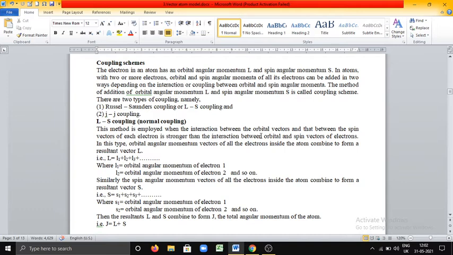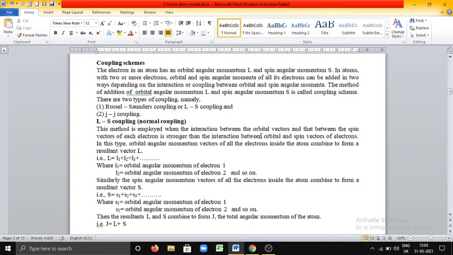The interaction between the L vectors of different electrons is stronger, and the interaction between the S vectors of each electron is stronger than the interaction between L and S vectors of each electron. In such case, LS coupling takes place.